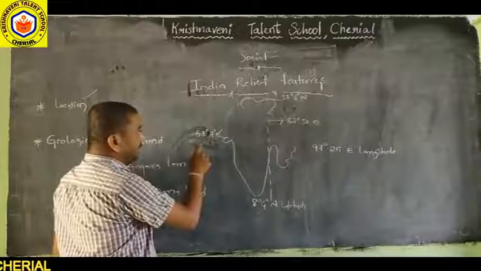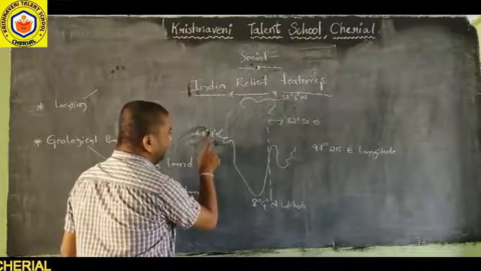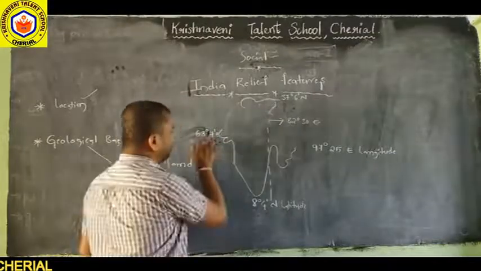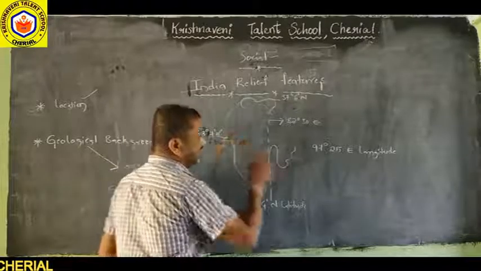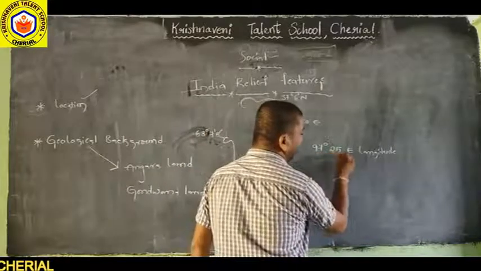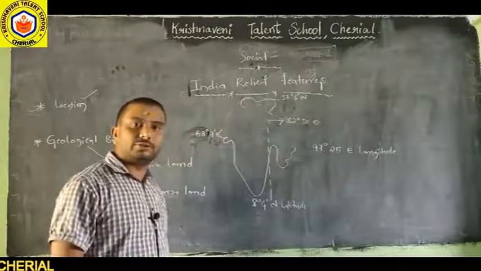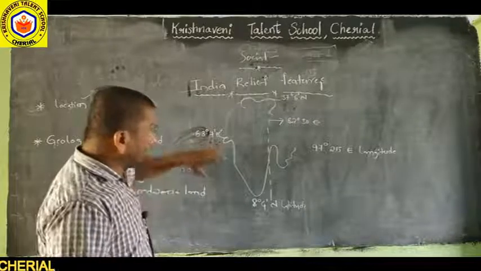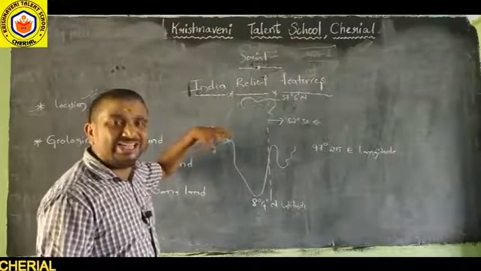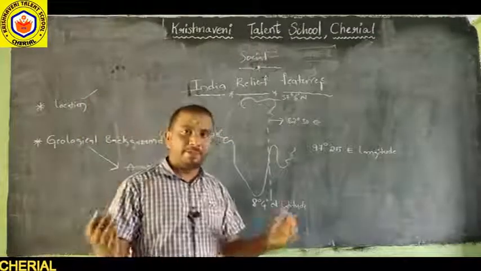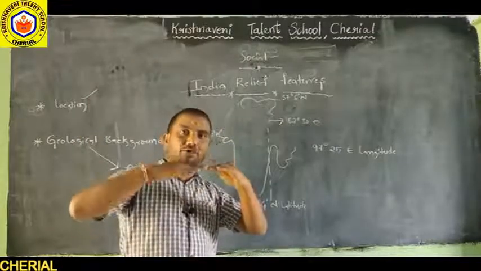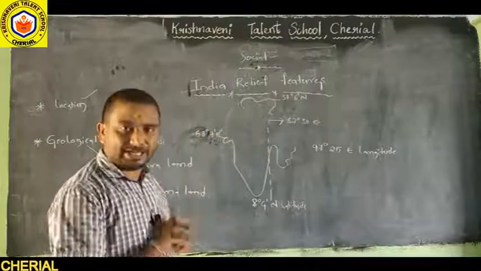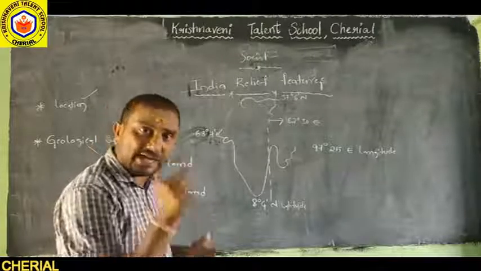And from 68 degrees 7 minutes east longitude to 97 degrees 25 minutes east longitude. Do you understand? This is the location of India on the globe. India is located in the northern hemisphere. When you observe the globe, India is above the equator. So India is located in the northern hemisphere.